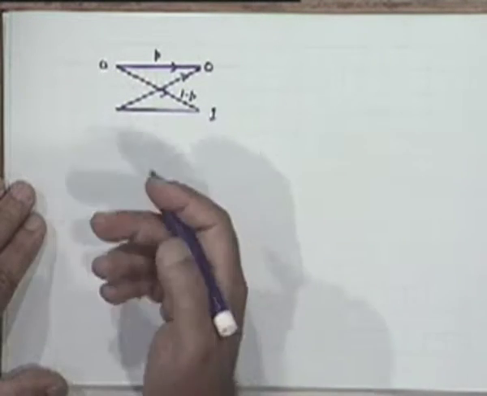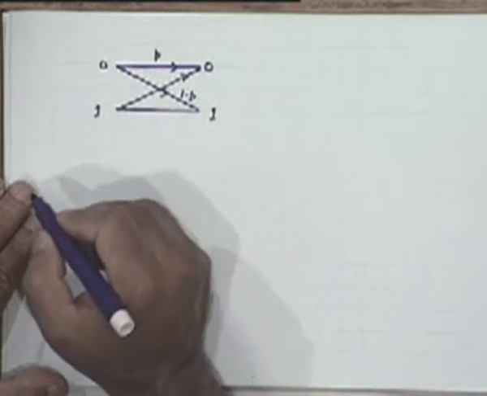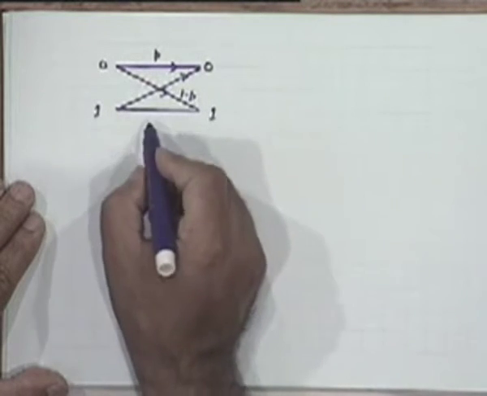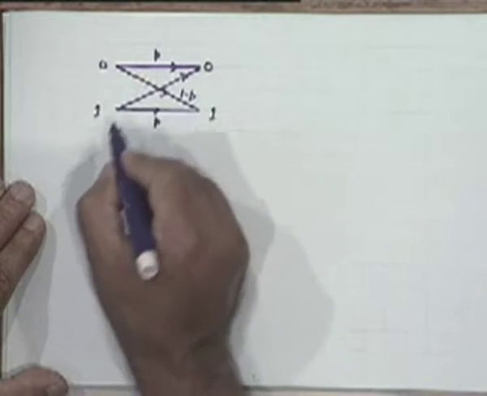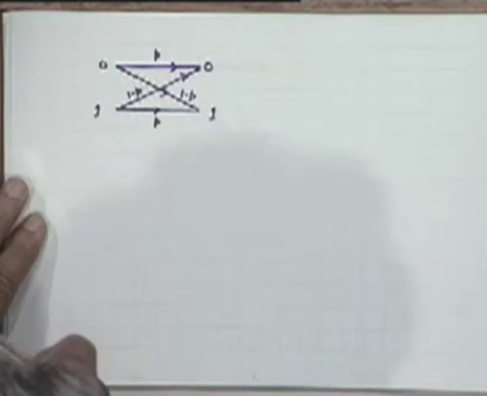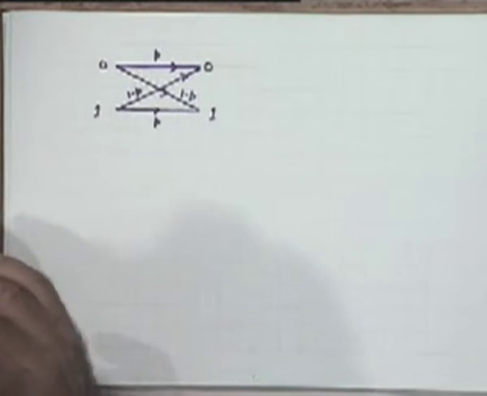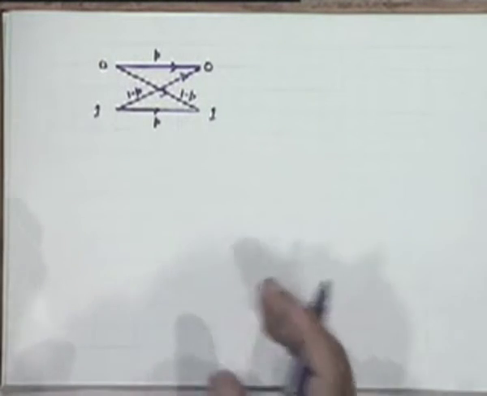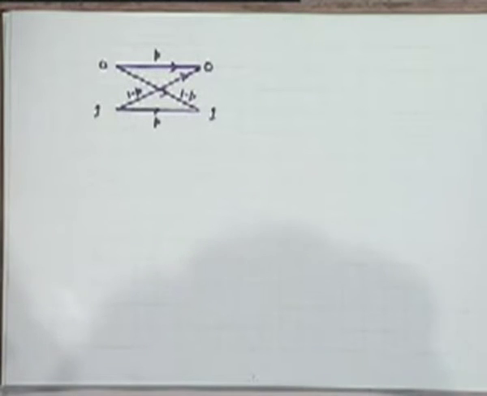And if it is a symmetric model, the same will be true for 1. A 1 will be received as a 1 with a probability p and as a 0 with probability 1 minus p.